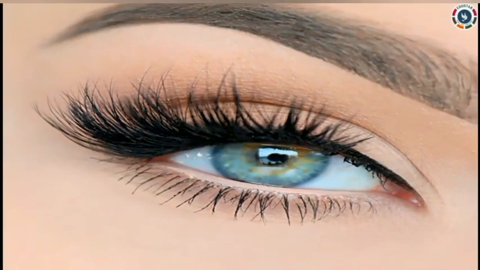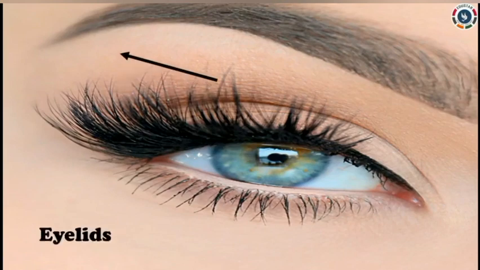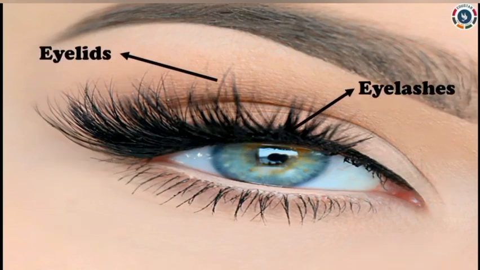There are 2 sockets in the skull that contain the eyeballs. Each eyeball is safely set in a deep bony socket in the skull. It is further protected by eyelids and eyelashes. These eyelids and eyelashes protect the eyes from dust. The eyes have 3 main layers. We are going to learn about 6 important parts of our eyes. Shall we see, dears?